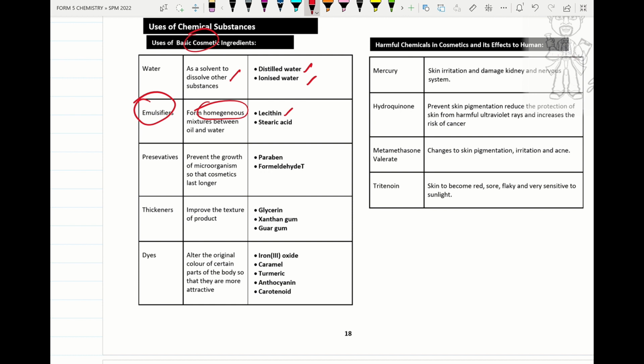So they use lecithin or stearic acid. Preservative, they use paraben and also formaldehyde, and this prevents the growth of microorganisms so that the cosmetic lasts longer. So please remember preservative. The others you all can study.